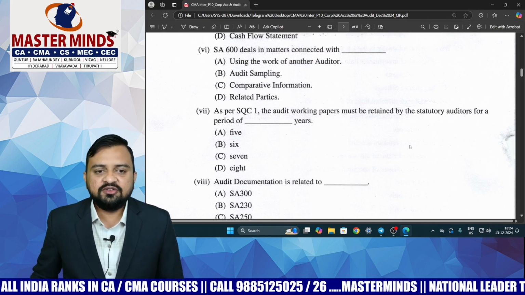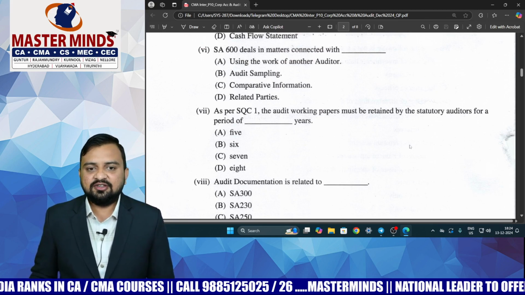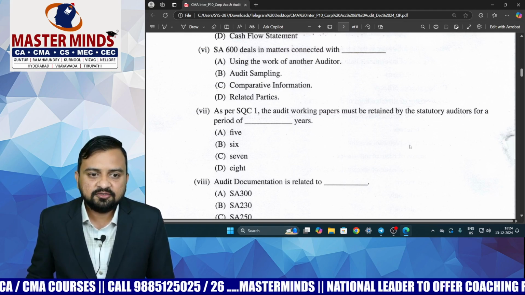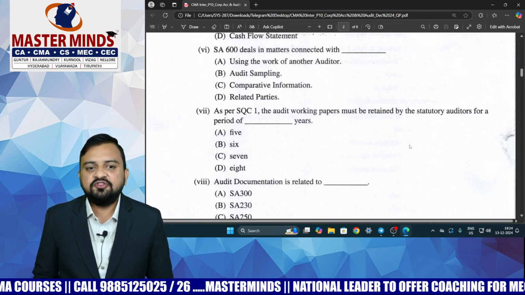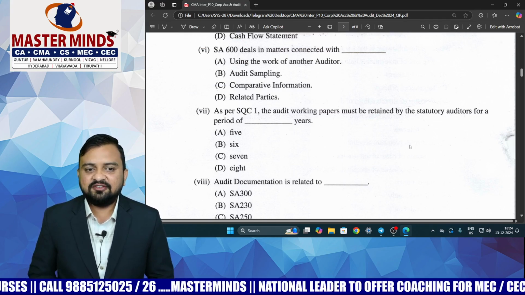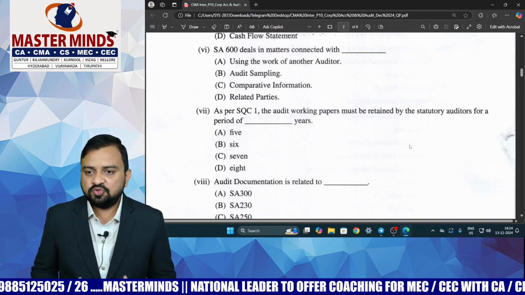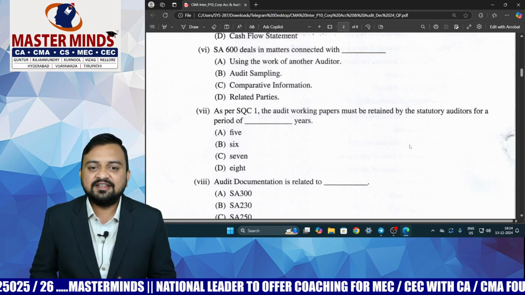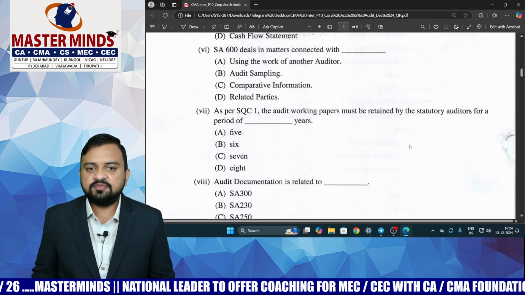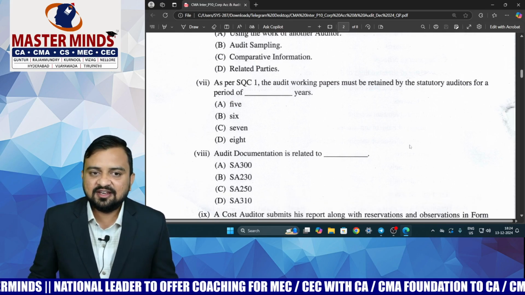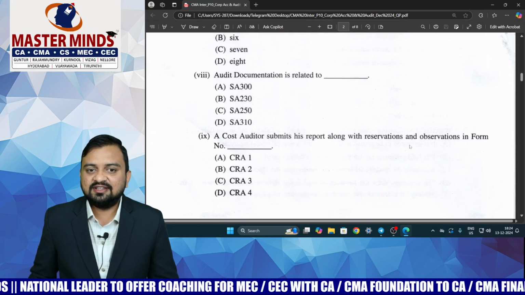As per SQC 1, that is Standards on Quality Control 1, the audit working papers must be retained by the statutory auditor for a period of dash number of years. Even in class I have repeated many times that working papers are the property of the auditor, and the auditor has to maintain them for a period of 7 years. So it is option number C, again an easy bit to answer in the examination.